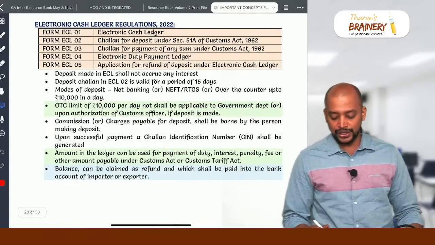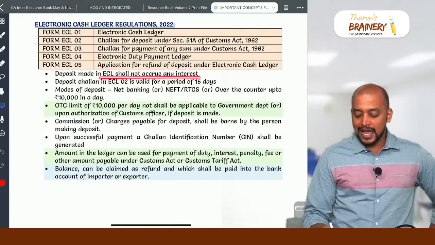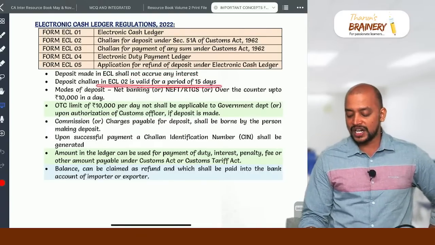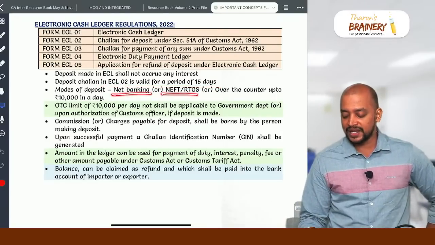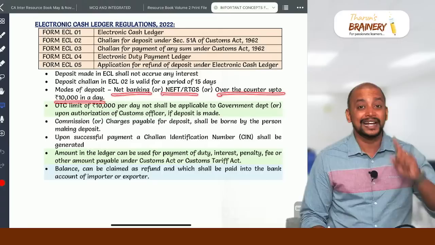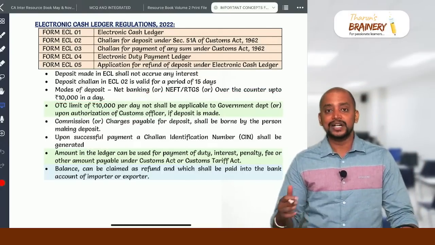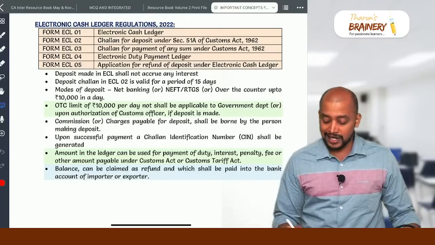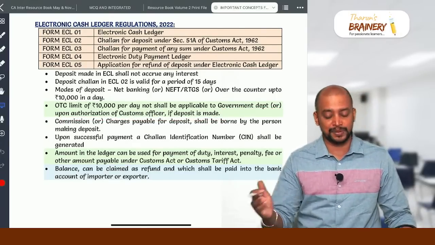Under the cash ledger regulations, any deposit made in the cash ledger shall not accrue any interest, and the deposit challan is valid for a period of 15 days. What are the modes of deposit? We have net banking, NEFT, RTGS, and over the counter up to 10,000 in a day. This over the counter limit of 10,000 in a day is not applicable in case of government departments or any person authorized by the customs officer, who can deposit any amount.